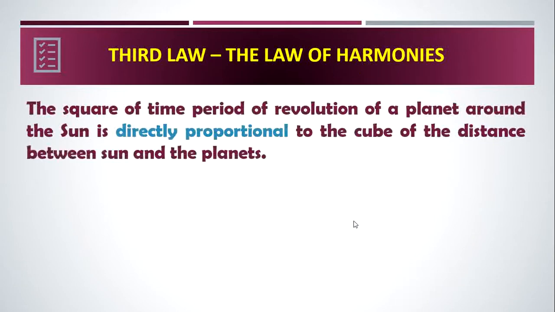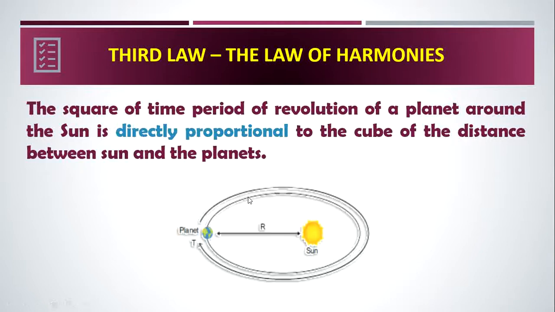The third law is also called the law of harmonies, and this law was published in the year 1619. The square of the time period of revolution of a planet around the sun is directly proportional to the cube of the distance between the sun and the planets.